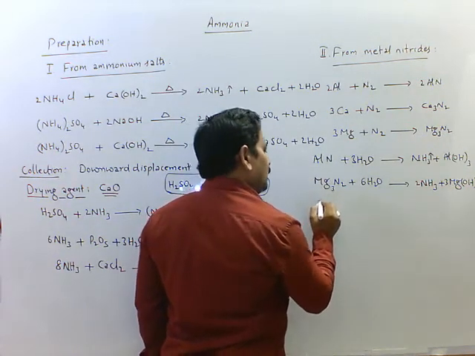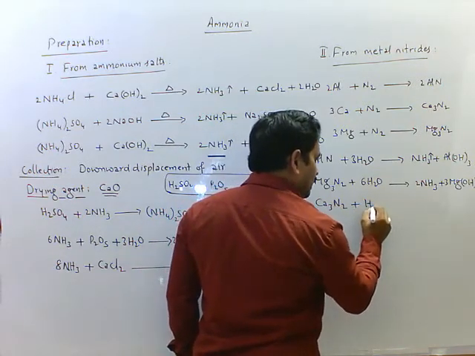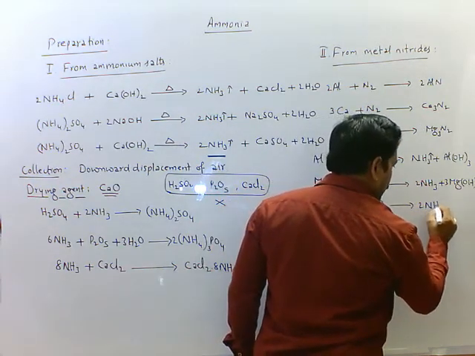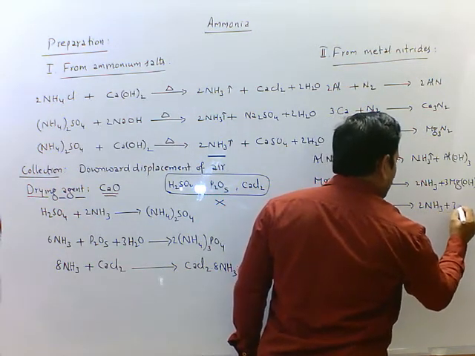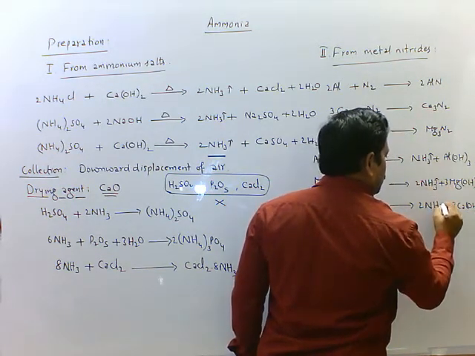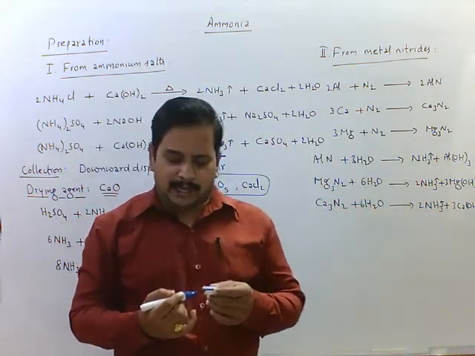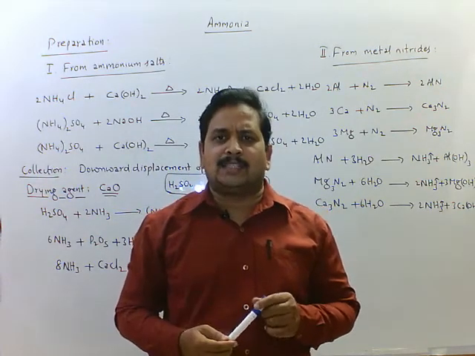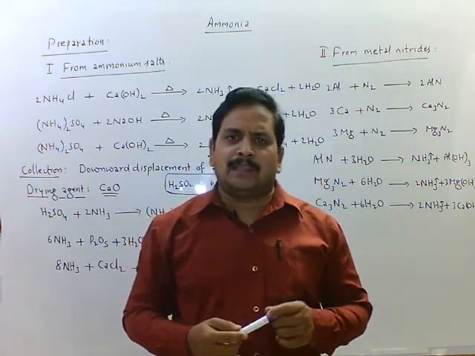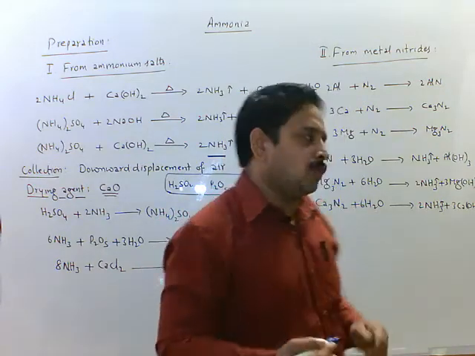Similarly, here with calcium nitride, Ca3N2, upon hydrolysis, we get 2 moles of ammonia and 3 moles of calcium hydroxide. This is about how from metal nitrides we can obtain ammonia gas by hydrolysis reaction. And the third method is the industrial method of preparation of ammonia. This method is called Haber's process.